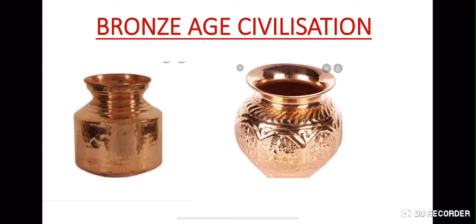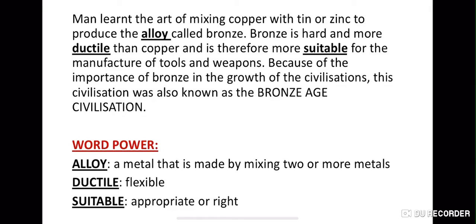Next is the Bronze Age civilization. The two pots you see here are made of bronze. So why was the Harappan civilization called the Bronze Age civilization? Man learned the art of mixing copper with tin or zinc to produce the alloy called bronze. When two or more metals are mixed, the product is called an alloy.